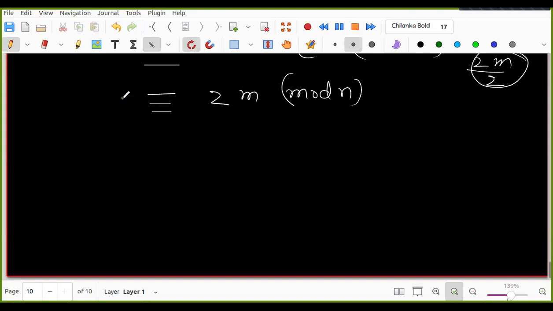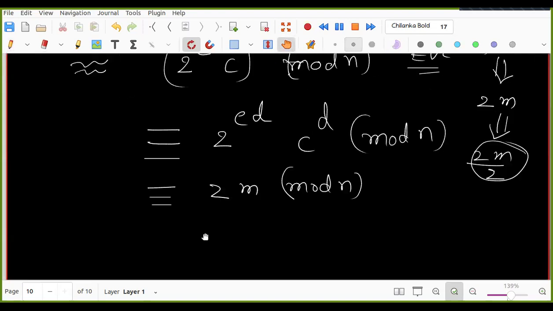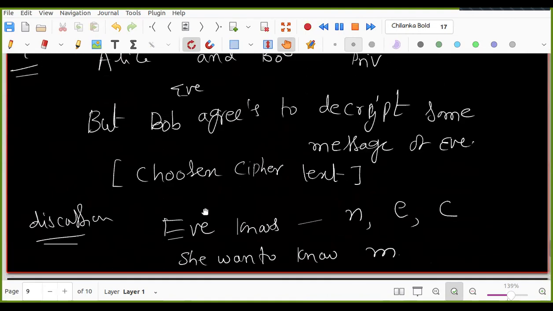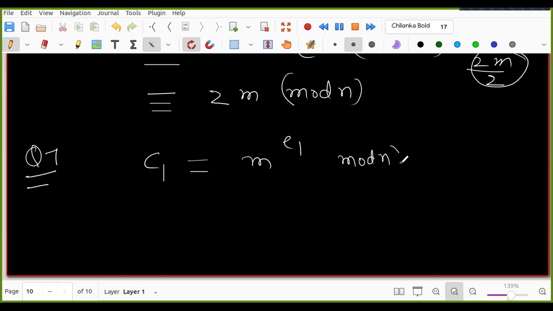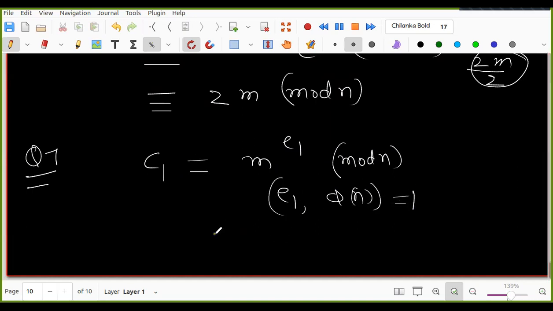Okay, so now coming to the next question, question number 7. What is happening here is that first I will have C1. C1 is constructed from m power E1 mod n, where the GCD of E1 and phi of n is equal to 1. I also have E2, where the GCD of E2 and phi of n is also equal to 1.